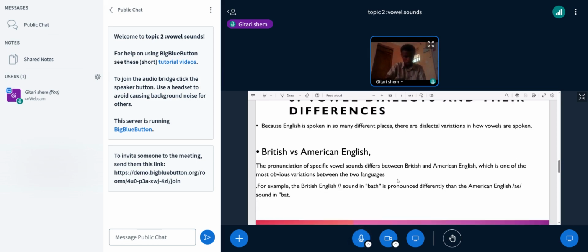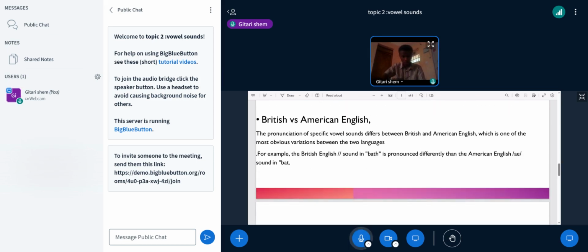So, example number one, British versus American English. The pronunciation of specific vowel sounds differs between British and American English, which is one of the most obvious variations between the two. They also have different dictionaries. For example, the British English sound in path is pronounced differently in American English.